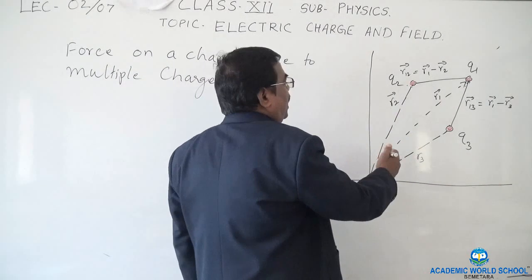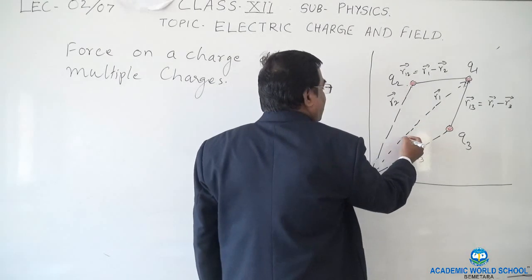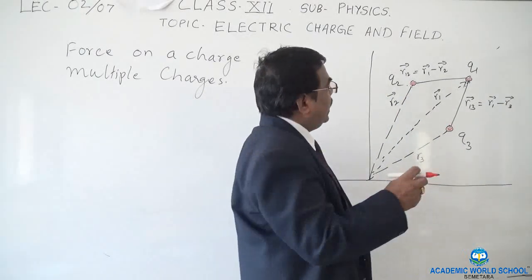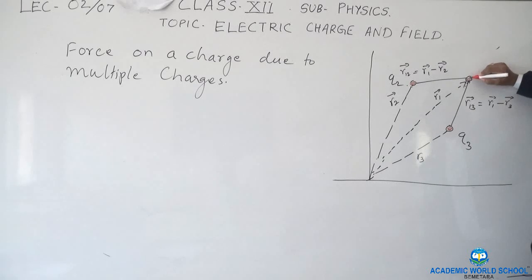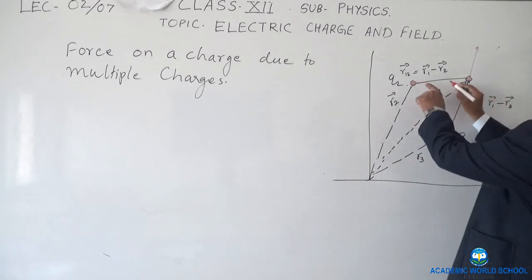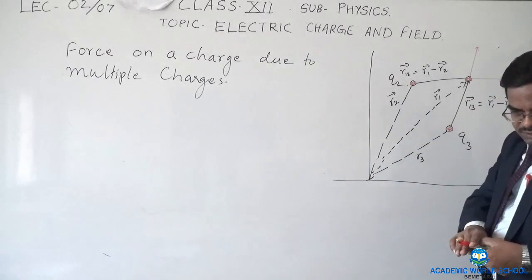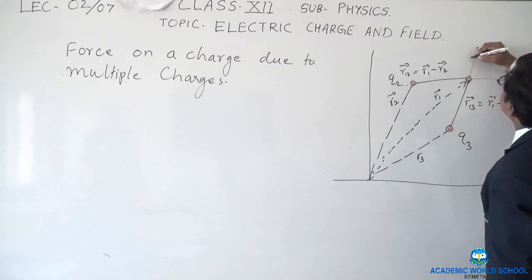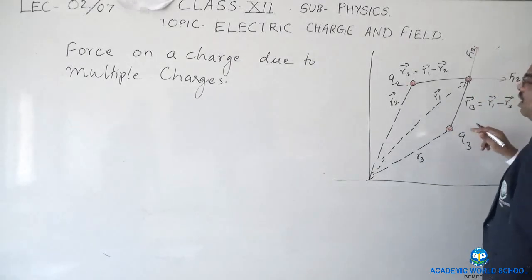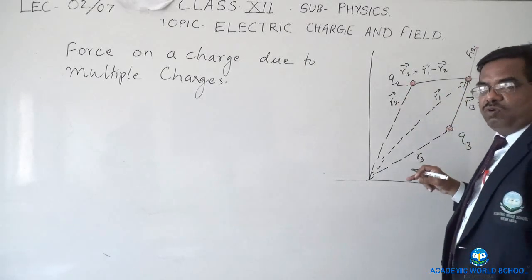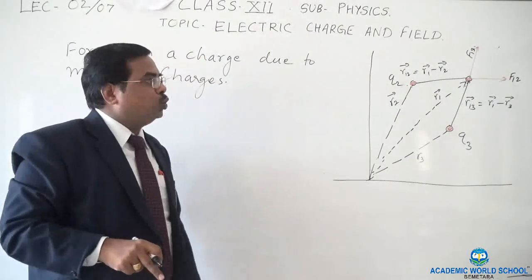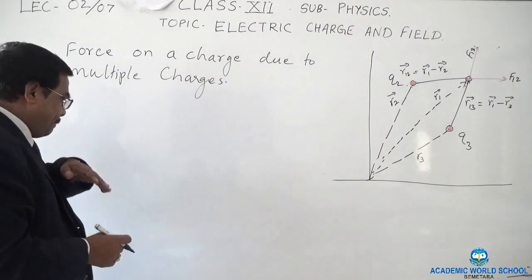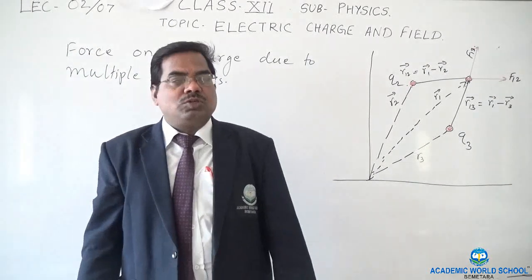So here there are more than 2 charges, and the force on Q1, the first one is this one, and the second one is this one. So this is your F12 and this is your F13. F12 means force on 1 due to 2, and F13 is force on 1 due to 3.